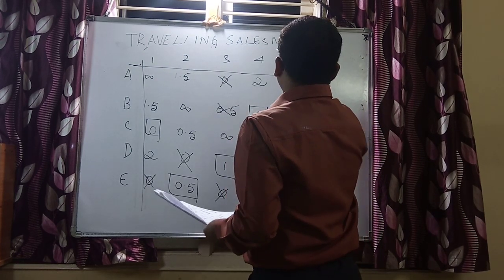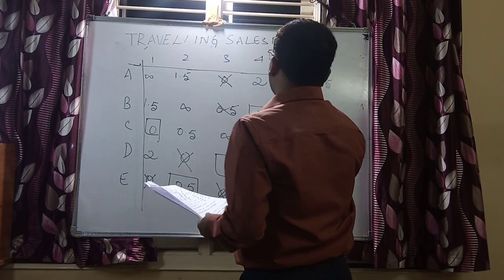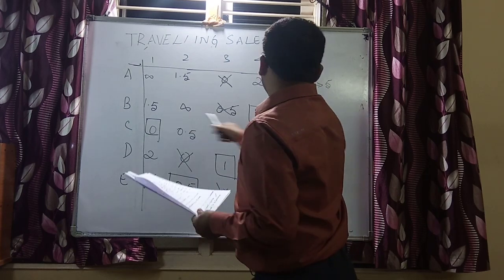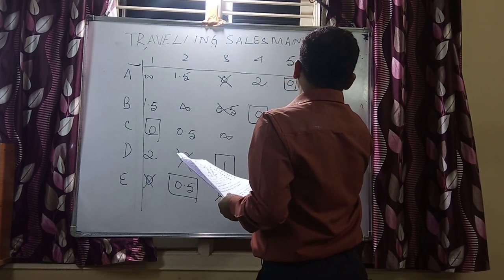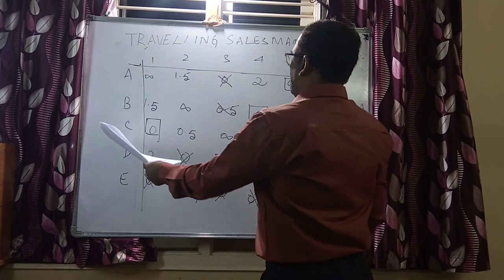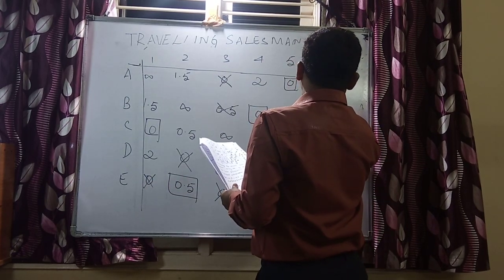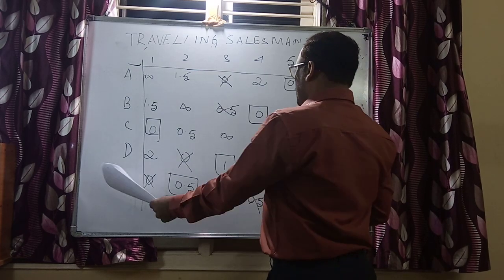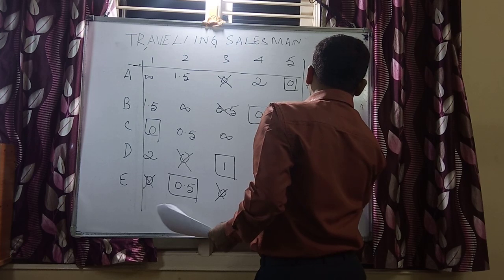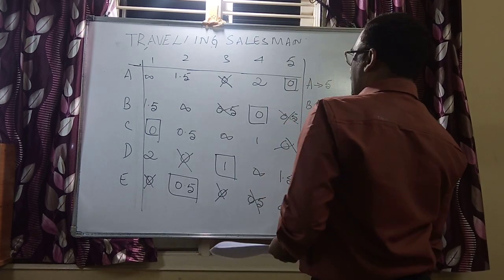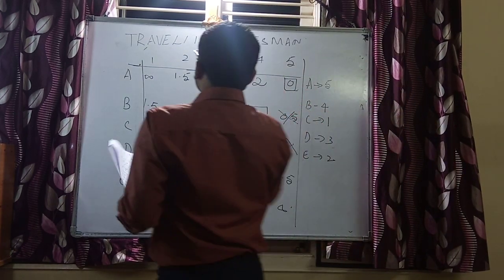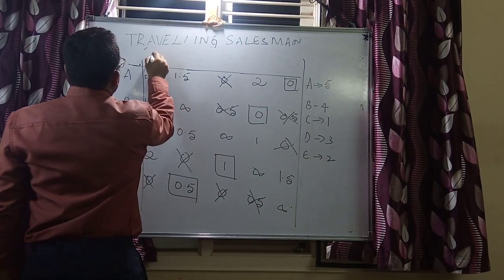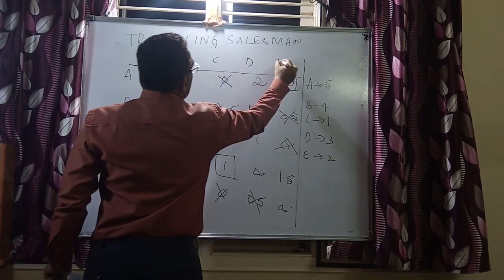Next is this 5 to B. A to 5 is there. Next we can go over B to 4. Next you can say C to 1. We can next D to 3. Next E to 2. If I replace this with the cities themselves, A, B, C, D, E, you will get the real picture. This is A, B, C, D and then E.